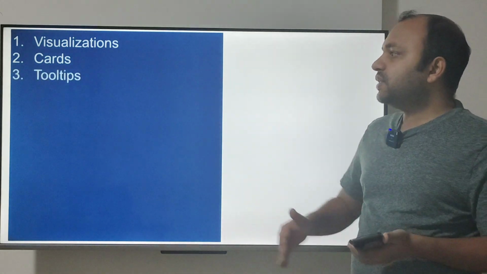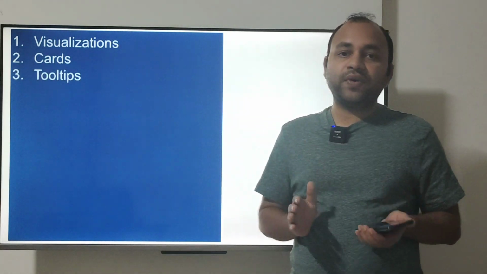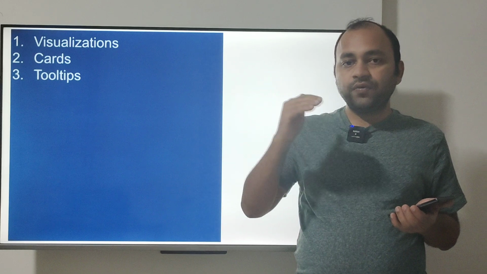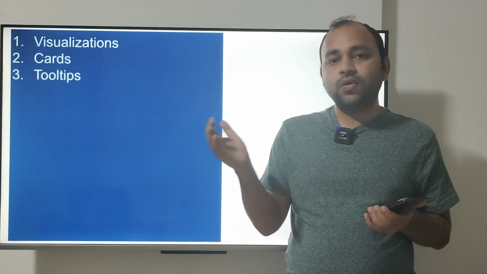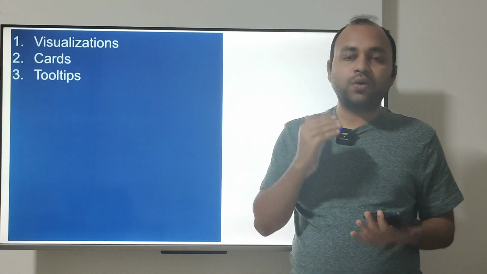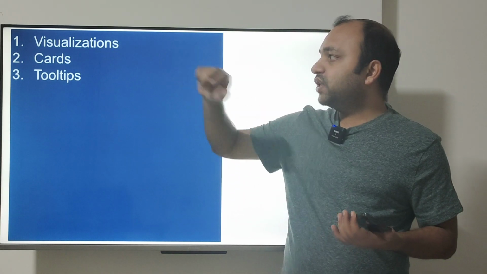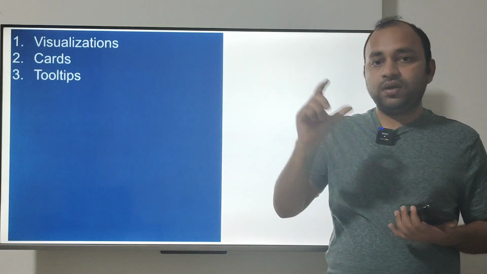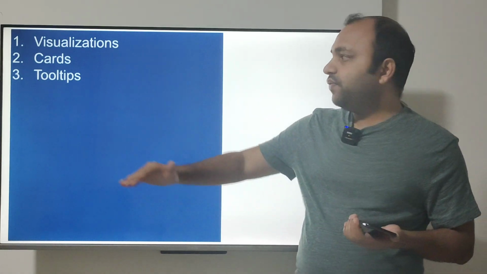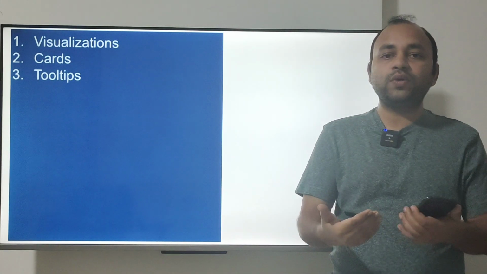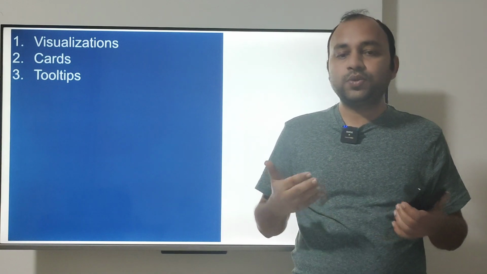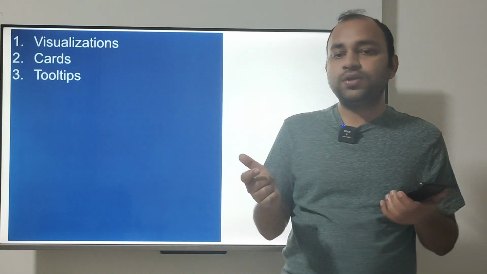The third thing is about the tooltips. Tooltips are very important. By default, whatever field you put in the rows, columns, size or anywhere on the marks, cards or visualization, it will by default show in the tooltip. But what you need to do is format the tooltips so that it is easy for a user to interpret.